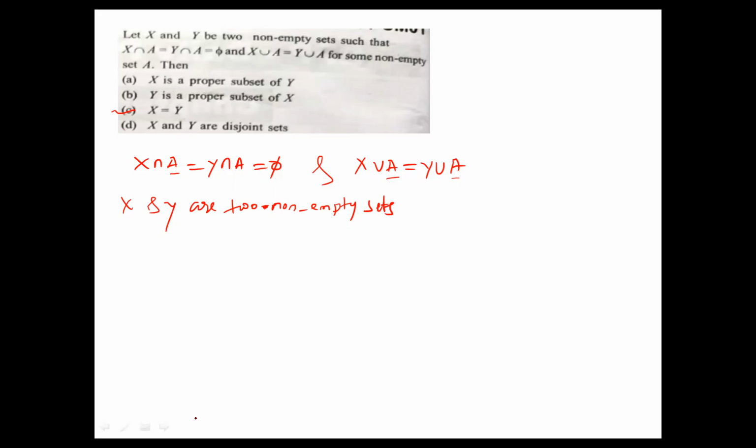Okay, move to the next question. See the next problem. Let A and B be two sets in the universal set U. Then which of these is correct? Which of the sets is correct or not? Okay, now let's see.